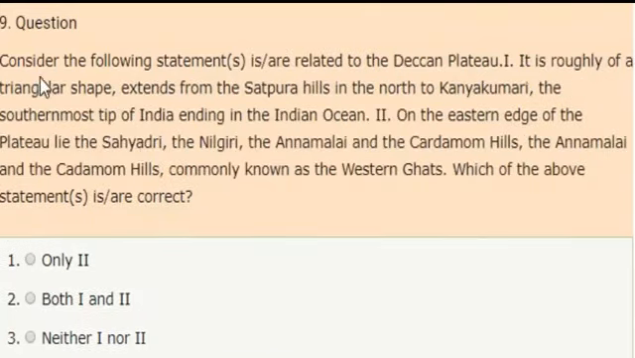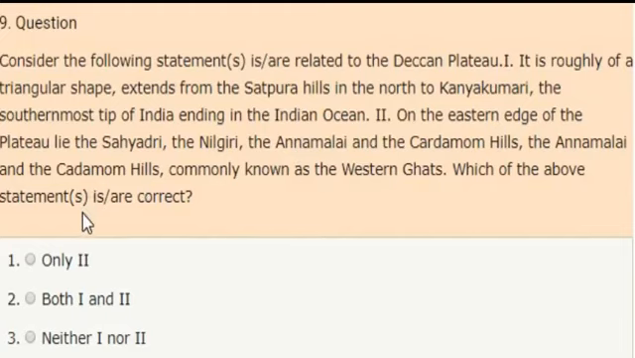Next. Consider the following statement which are related to the Deccan Plateau. First statement. It is roughly of a triangular shape, extends from the Satpura Hills in the north to Kanyakumari, the southernmost tip of India, ending in the Indian Ocean. Second statement. On the eastern edge of the plateau lie the Sahyadri, the Nilgiri, the Annamalai, and the Cardamom Hills, commonly known as Western Ghats.